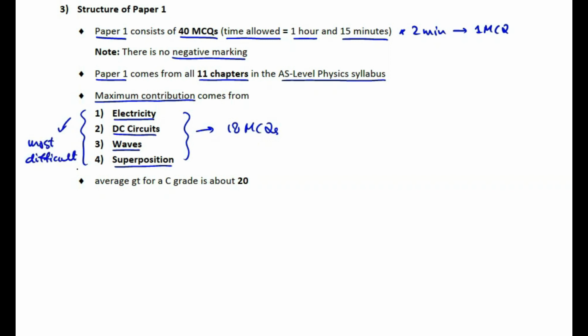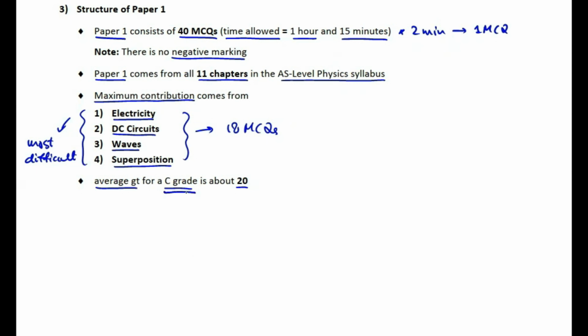Students, in my teaching career of over 14 years now, I have observed that students who end up securing a C grade or a D grade in Paper 1, they get most of the questions from these four chapters wrong. By the way, students, the average grade threshold for a C grade in Paper 1 is about 20. So we can say that C grade students or high D grade students, they answer about 20 questions of Paper 1 correctly, but they fail to tackle the remaining 20 questions because they find them relatively difficult and get them wrong. So students, this was a quick overview of the structure of Paper 1.